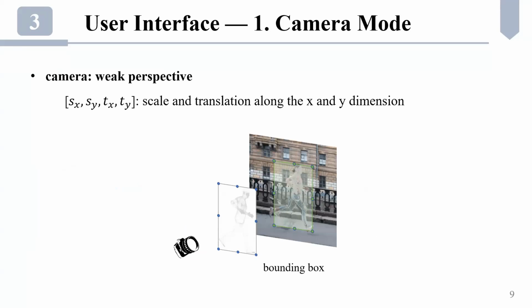The automatic approaches often adopt a weak perspective camera for the projection. It is parameterized by scale and translation. We propose to use a bounding box for manipulating camera parameters. A user can drag and scale the bounding box to globally align the projection with the video subject.